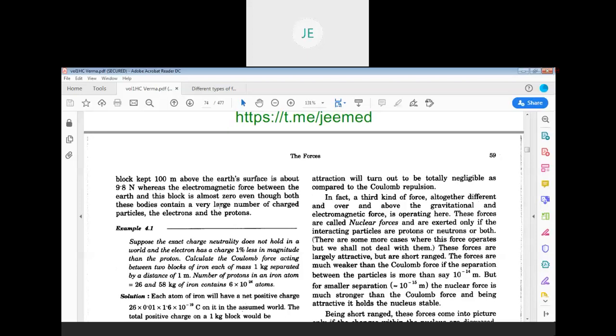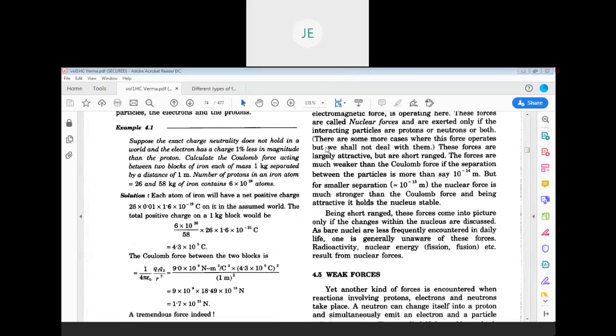Here is one example. Very interesting. If there is no charge neutrality, then what would be the effect of electromagnetic force? If there is no charge neutrality, that means electron charge and proton charge are not equal, let us say. And the electron has a charge 1% less than the magnitude of the proton charge. Then what will be the effect of electromagnetic force on the bodies? Let us try to understand with this example.